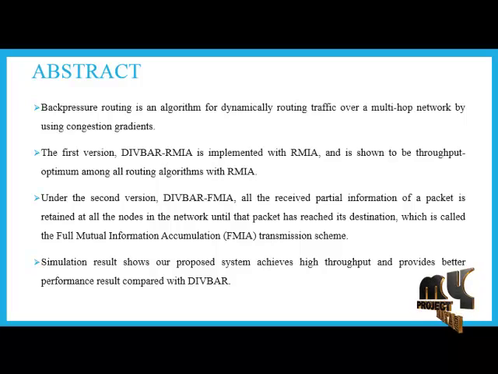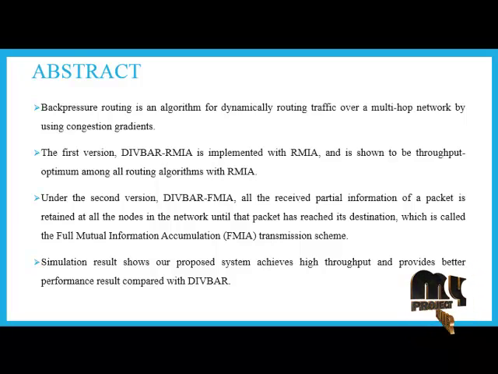The proposed algorithm is a modification of the diversity backpressure algorithm, under which the packet whose commodity has the largest backpressure metric is chosen to be transmitted and is forwarded through the link which has the largest differential backlog, that is Q length, in contrast to traditional DIVBAR. Each receiving node stores and accumulates the partially received packets in a separate partial packet queue, thus increasing the probability of successful reception during a later possible retransmission.